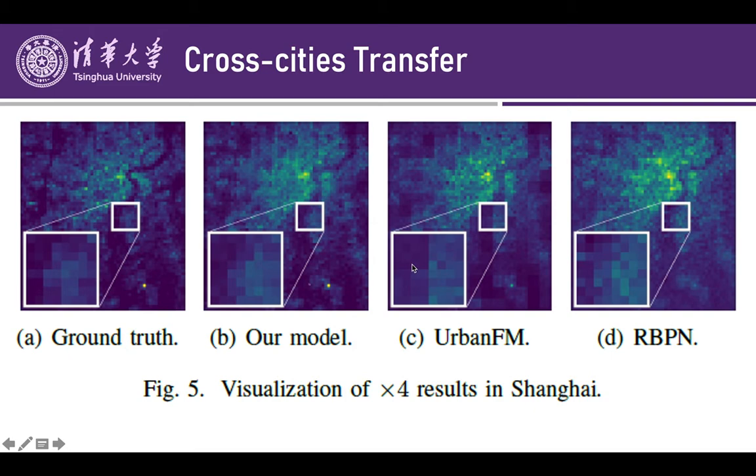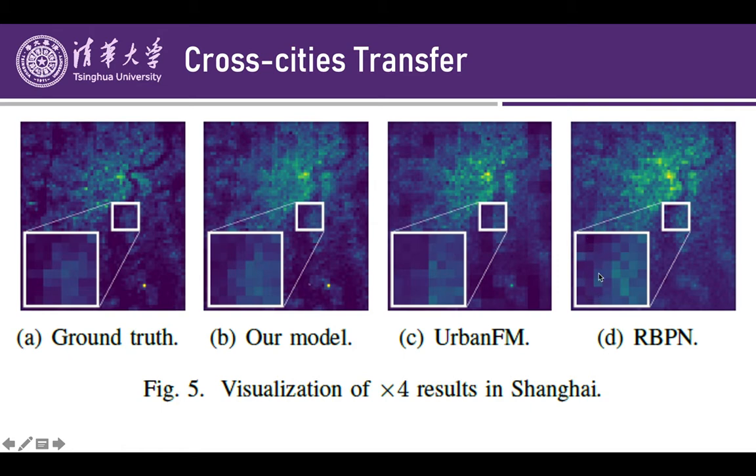When it goes to UrbanFM, we could find that there are obvious vertical lines in the middle of the zoomed map, which is very unnatural. And when it goes to RBPN, we find that there is still predicted population in the river.